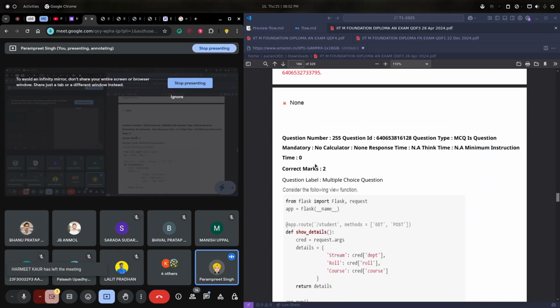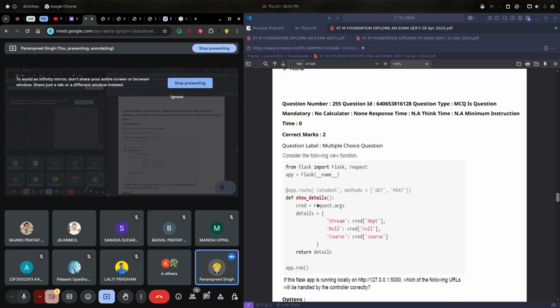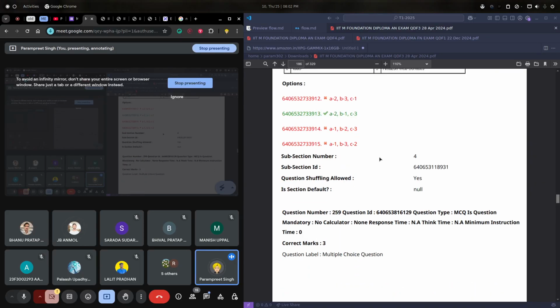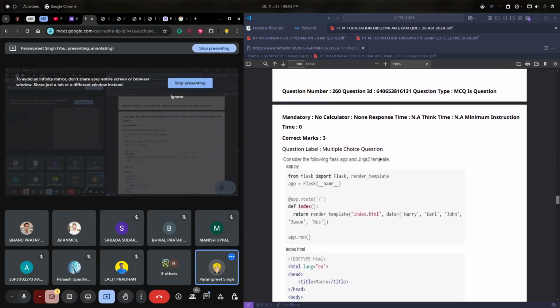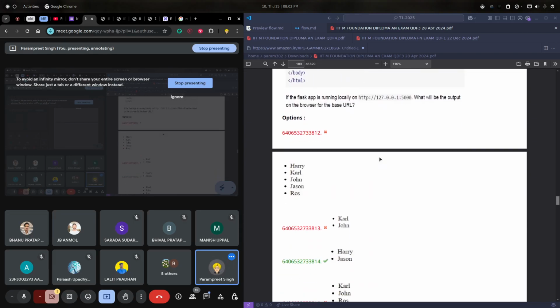Let me go to the question from earlier, this one. Here also we were doing this, right? We are taking some arguments from the user and storing them in cred. What data type will cred have? Based upon the usage of cred, we can see it's a dictionary. So in request.args we get a dictionary, not a string, not a list.